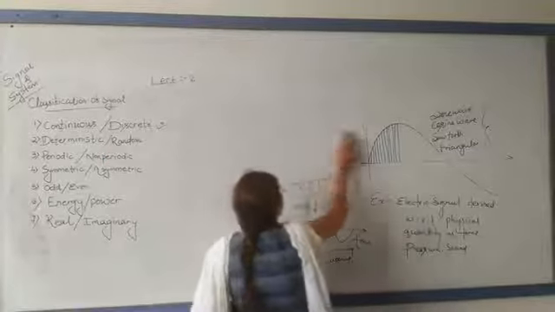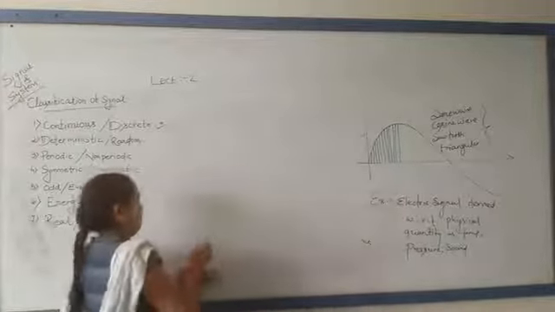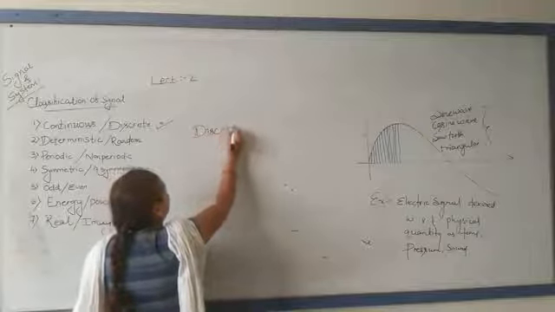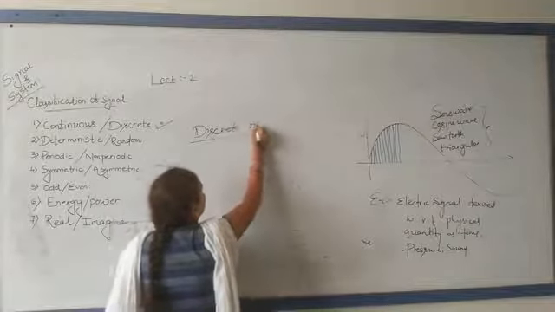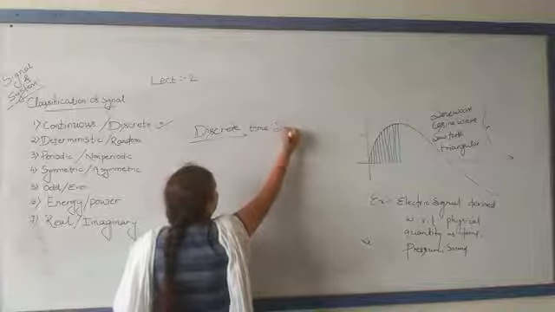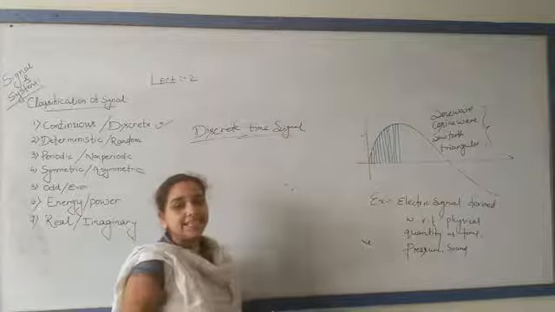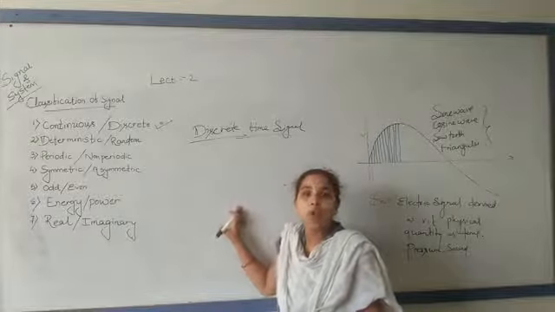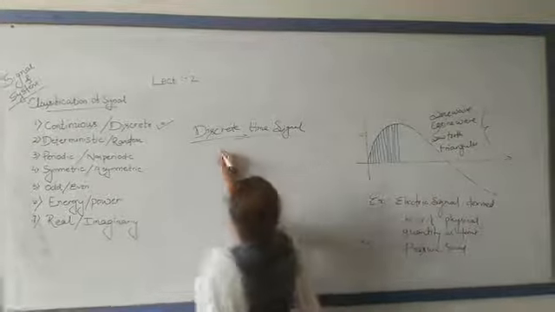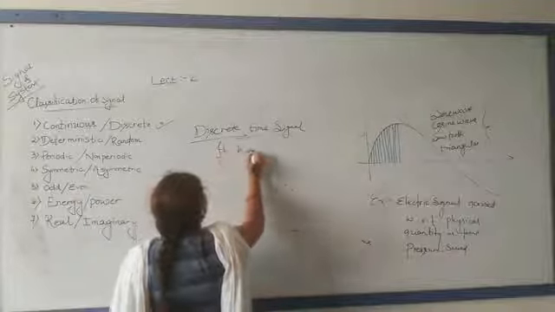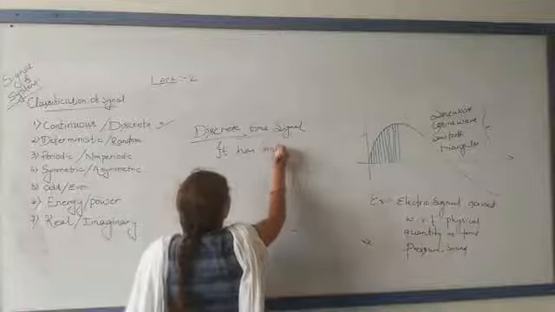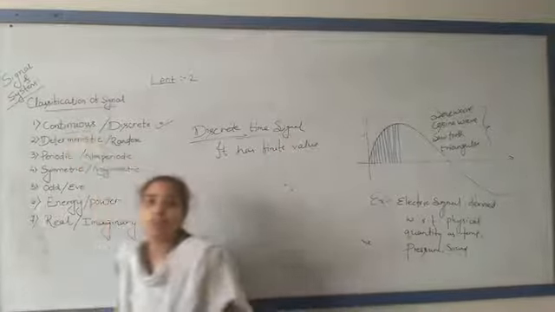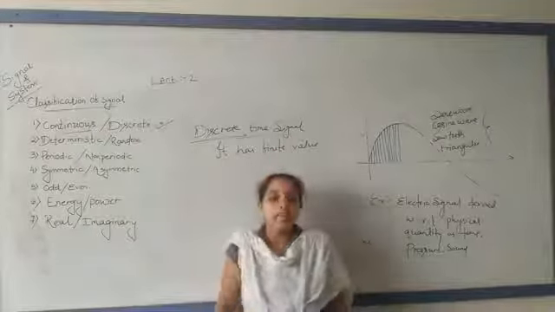Second is the discrete time signal. This discrete time signal has finite value only at certain instants of time. Continuous has infinite values; in discrete, it has finite values.